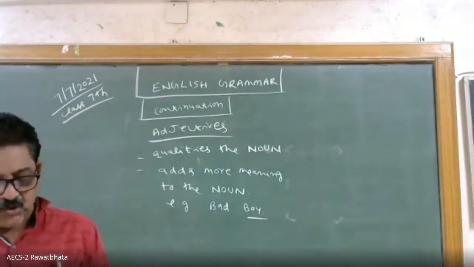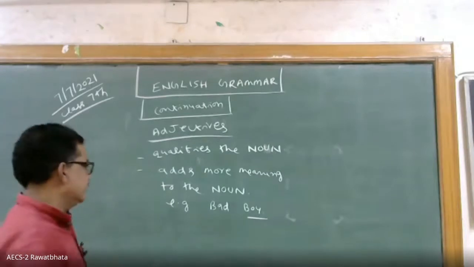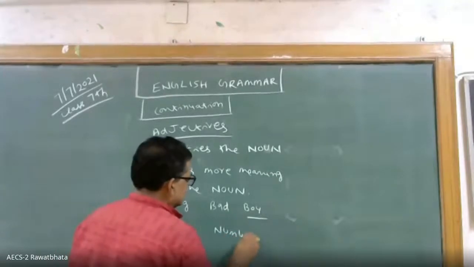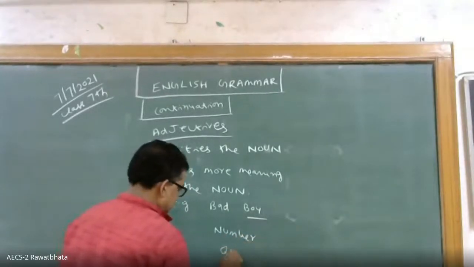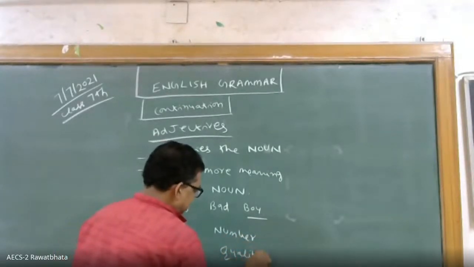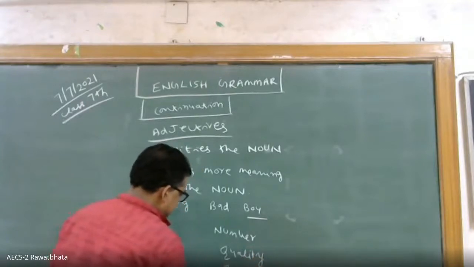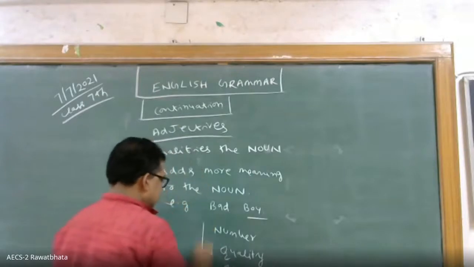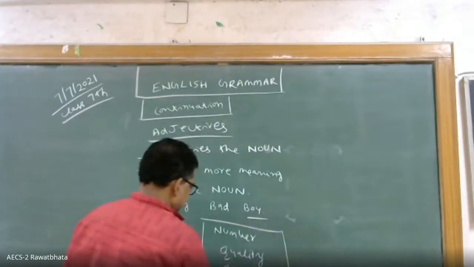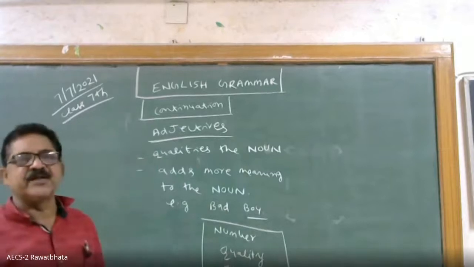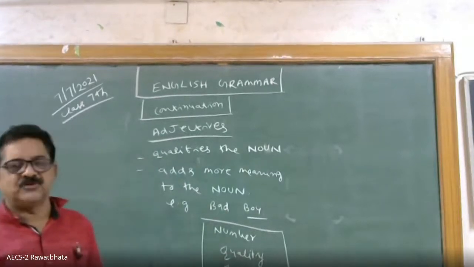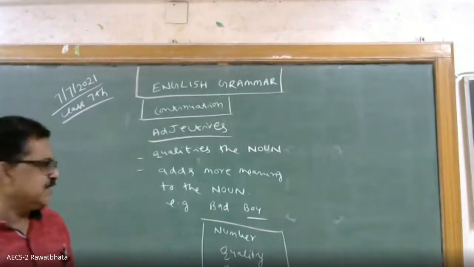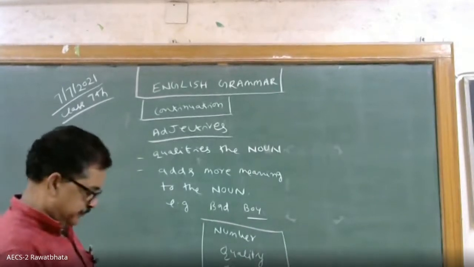So it tells us also about number, quality, and quantity. Three things: one is number, second is quality, third is quantity. Quantity means amount. For each I will give you an example.